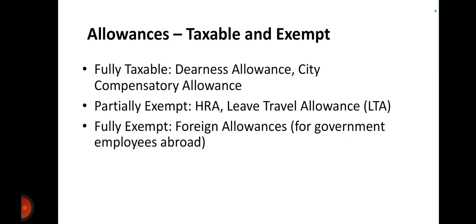Then allowances, taxable and exempt. There are three types of allowances: fully taxable, partially exempt and fully exempt. Fully taxable: dearness allowance, city compensatory allowance, all these allowances are fully taxable, meaning full tax is charged on the full amount. Then partially exempt: HRA, leave travel allowance, LTA, all these allowances are partially exempt.